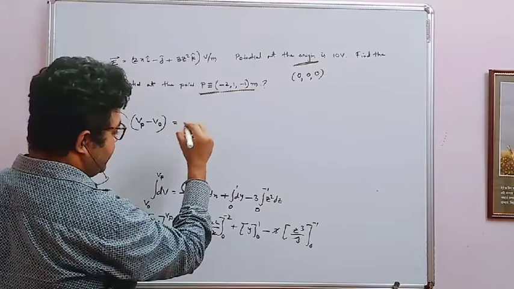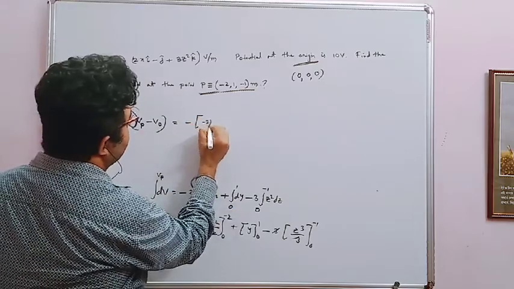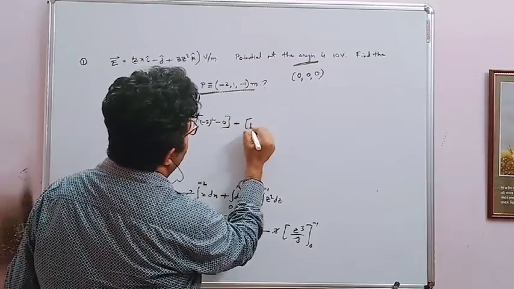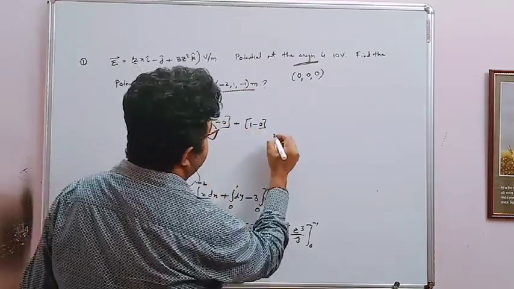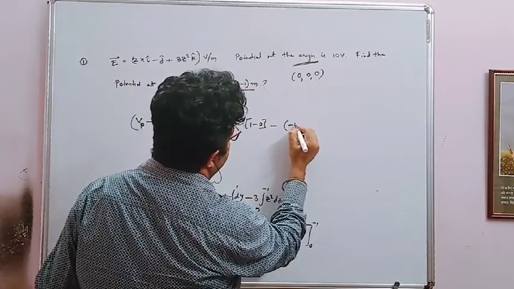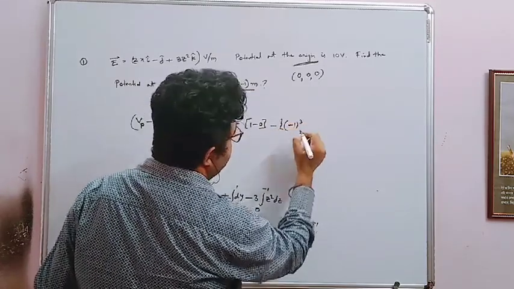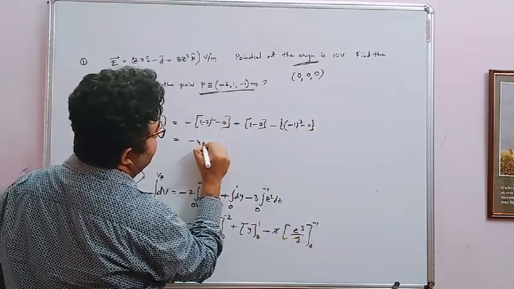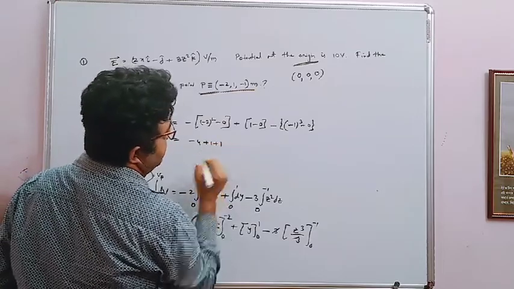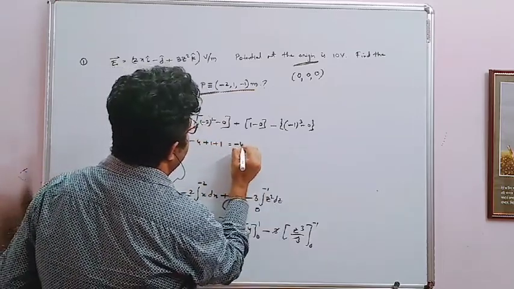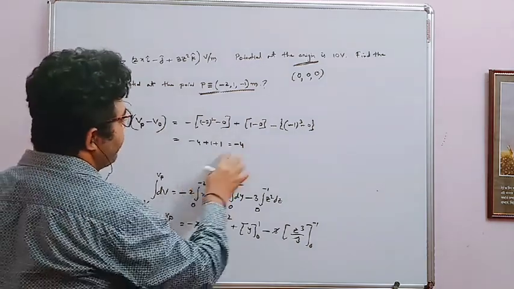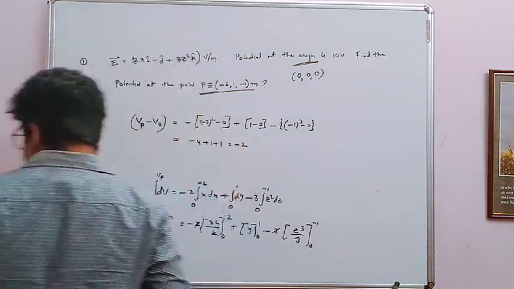So what we have, minus 2 square minus 0 plus 1 minus 0 minus 1 cube minus 0. So what we have, minus 4 plus 1 plus 1. I think it's plus 1. So what you have, 4. Not 4, sorry, 2.